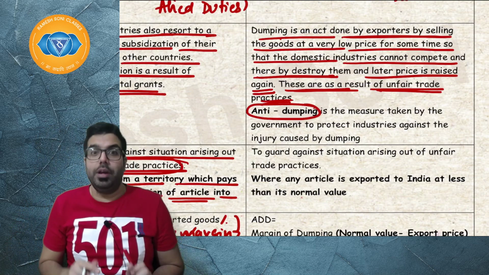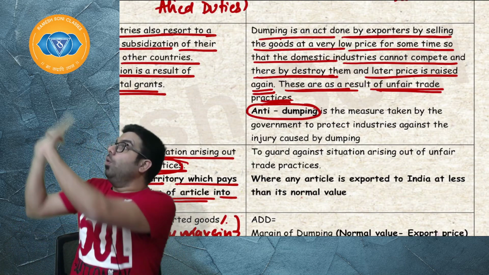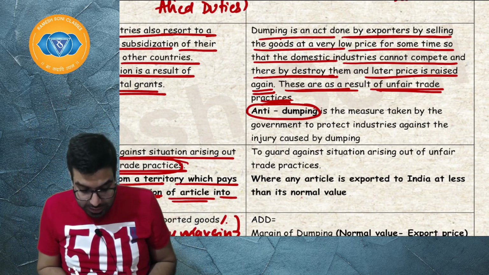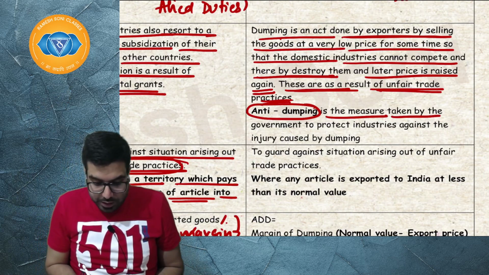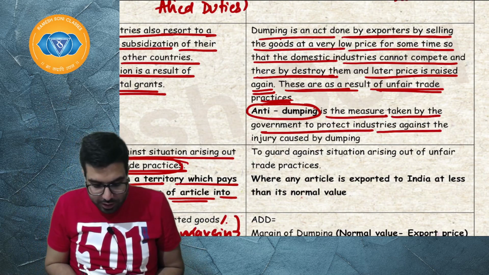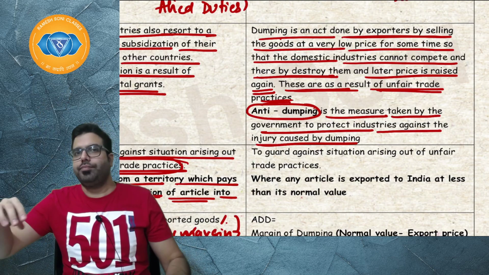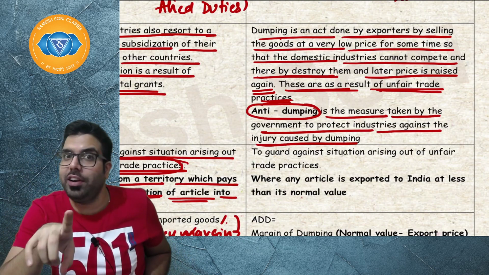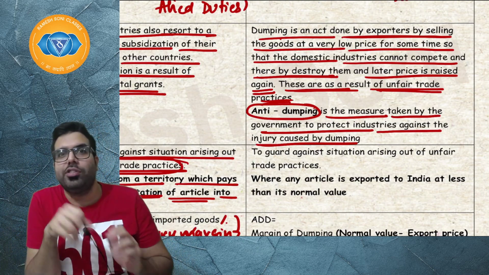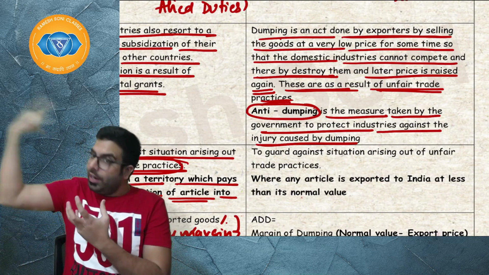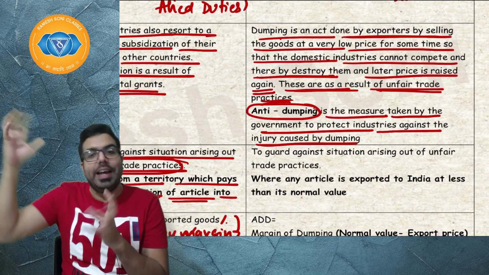What is anti-dumping? Anti-dumping measures are taken by the government to protect our industries against the injury caused. See, again there has to be a causal relation. What do you mean by causal relation? Causal relation means between dumping and injury there has to be a relation.